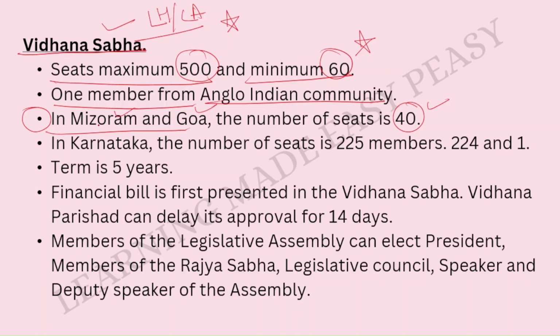Okay, only these two states, that is Mizoram and Goa, are an exception. For all others, the minimum has to be 60. In Karnataka, the number of seats is 225 members, in which 224 members are elected. They are the elected representatives, and one member is nominated. So he is a nominated representative. And who is he? He is supposed to be a member from the Anglo-Indian community.